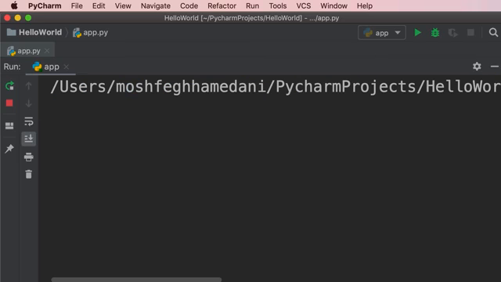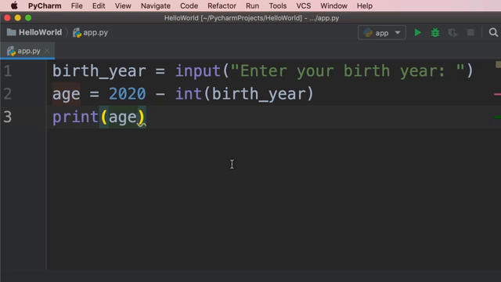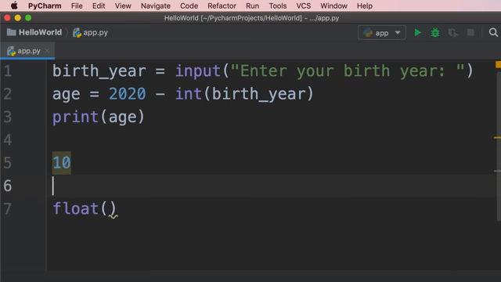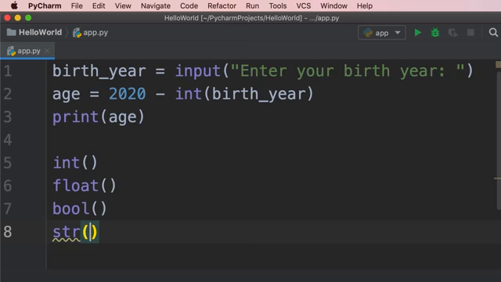Now let's run our program. So 1982, and there you go. I'm 38 years old. So this is how the int function works. Now we also have another built-in function called float. That is for converting a value to a floating point number. A floating point number in Python and other programming languages is a number with a decimal point. So 10 is an integer and 10.1 is a float. So we have int, we have float, and we also have bool for converting a value to a boolean. And finally, we have str for converting a value to a string. So these are the built-in functions for converting the type of our variables.